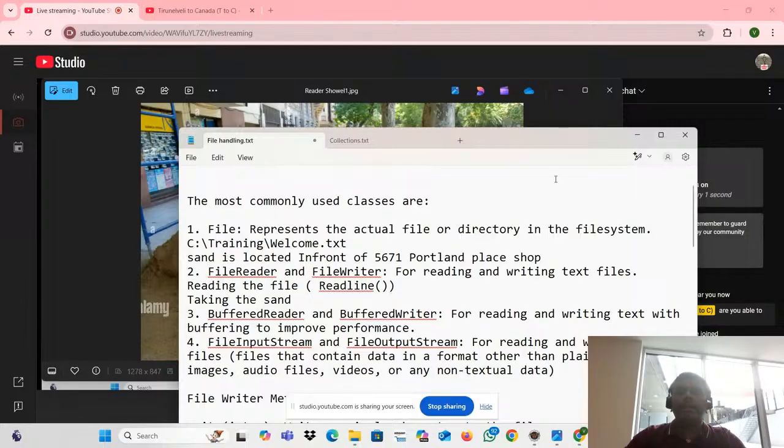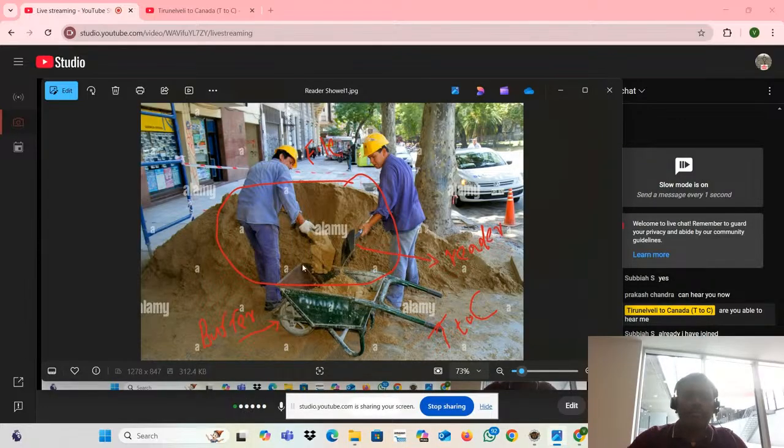So what will happen? You are putting it into the buffer. What will happen when the buffer is filled? Then what are you going to do? You are going to pass it to the construction site, right? This stuff is completely loaded, right? That is nothing but buffer reader. Okay.